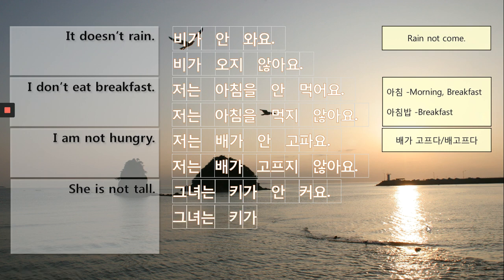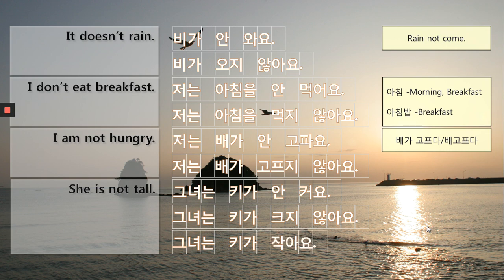Long form: 그녀는 키가, root verb 크다, 크 plus 지 않아요. Not tall means short, right? Short in Korean is 작아요. But when you say 키가 작아요, it is too direct. Maybe you can hurt somebody's feelings. So it is better to say 키가 안 커요.